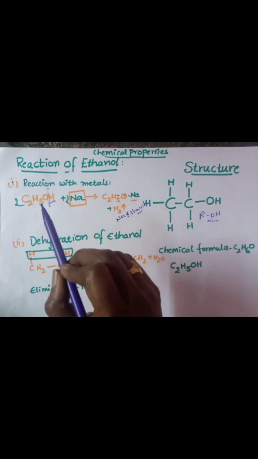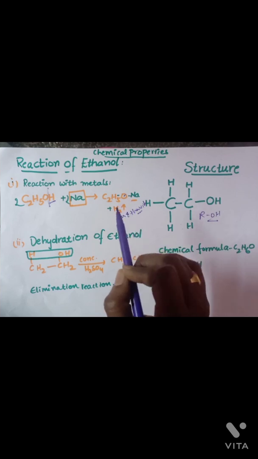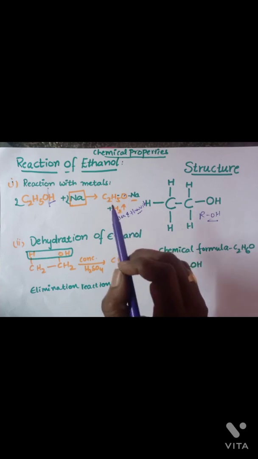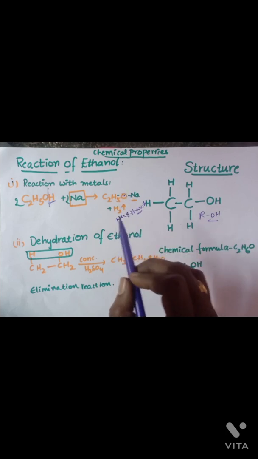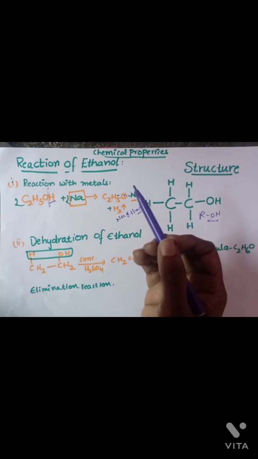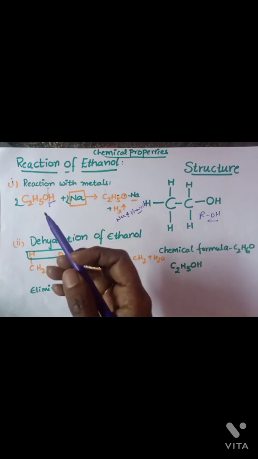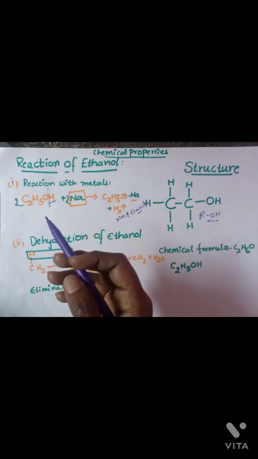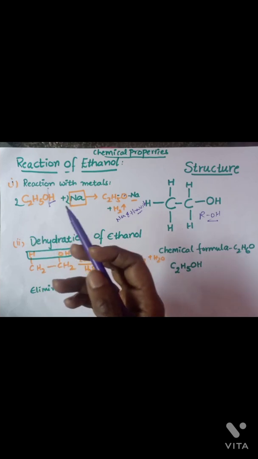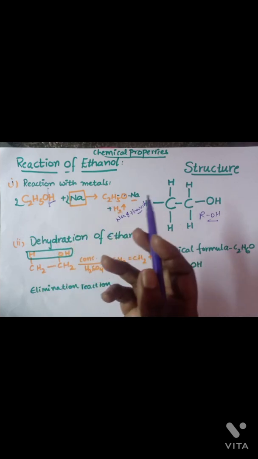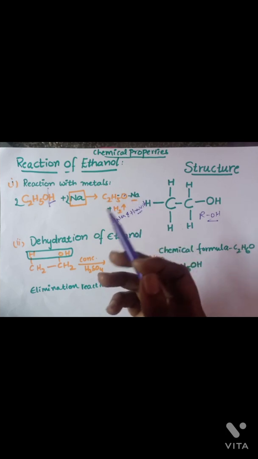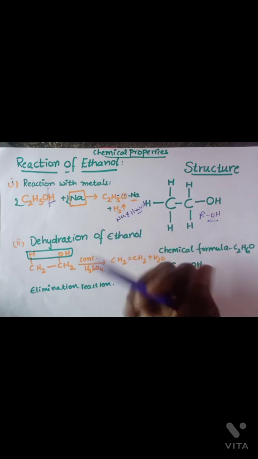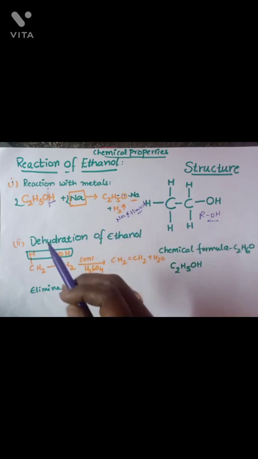So instead of ethanol, we will get sodium ethoxide. Why do we call it ethoxide? Eth means C2H5, and oxide as the oxygen group is there. And hydrogen gas is liberated in the reaction. That is, in a test tube, if you take ethanol and add a grain-sized piece of sodium and see the reaction, you can see that hydrogen gas is liberated. To test it, you can use the pop sound method. If a pop sound comes, then it indicates that it is hydrogen.